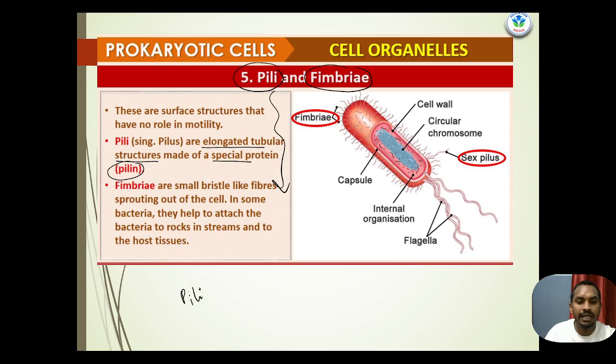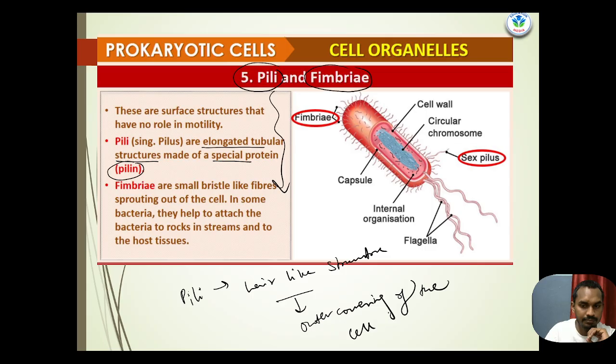Pili are hair-like structures, like cilia, present in the outer covering of the cell. As you can see here, these are the pili, multiple, present in the outer covering.